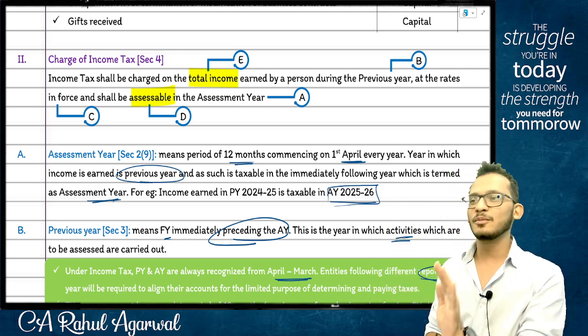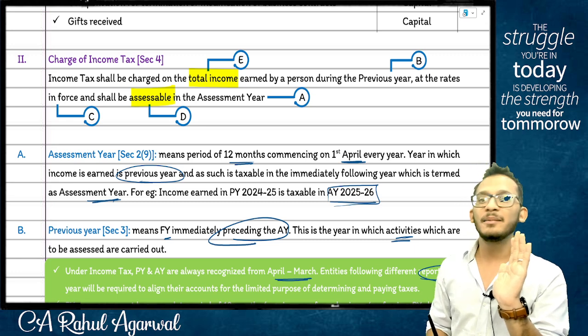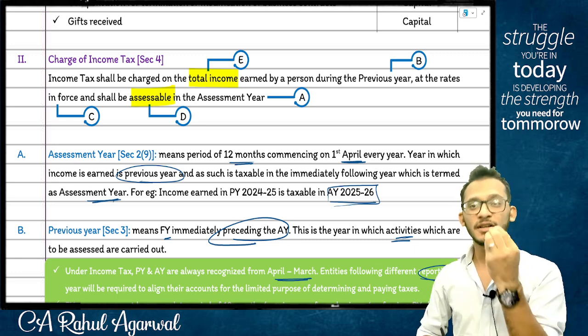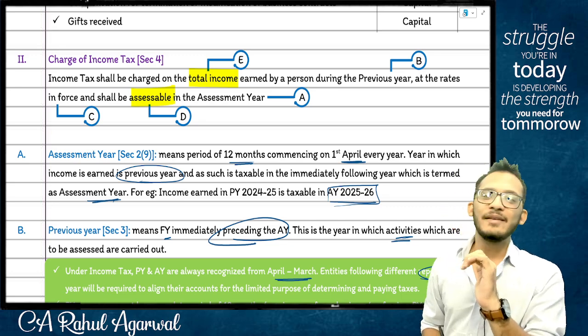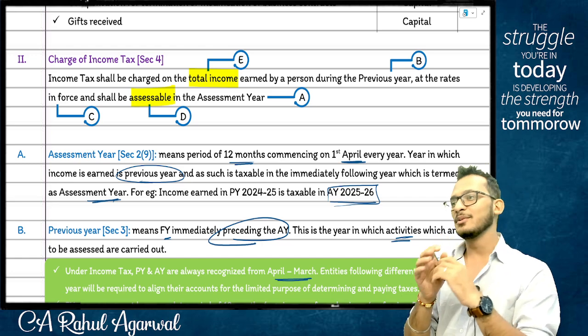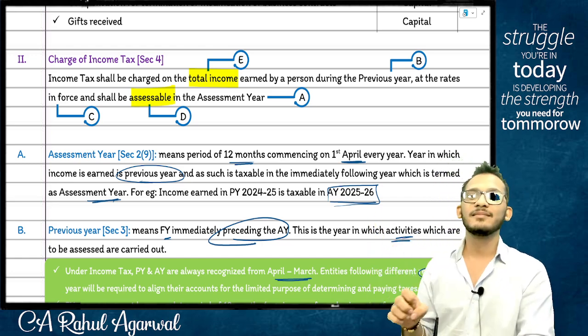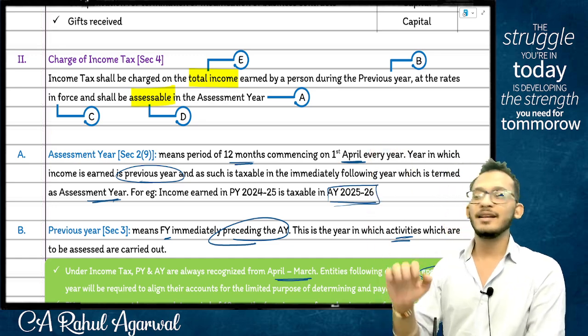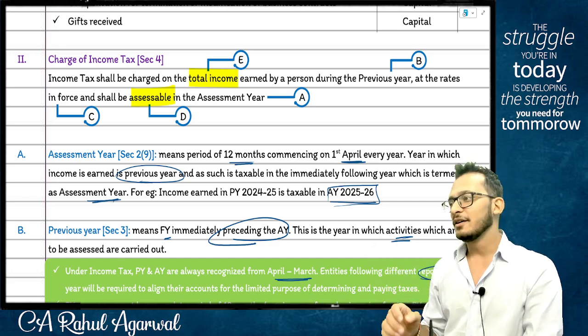Yes, everything is there on the books, nothing in practical life. No one literally cares what you do in practical life. They'll give you one chapter, a beautiful idiotic chapter in your audit called audit in special cases, where it will tell you that if you are going to a cinema theater, you should audit these items. They'll give you a list saying in a cinema theater, these 10 items you have to verify.